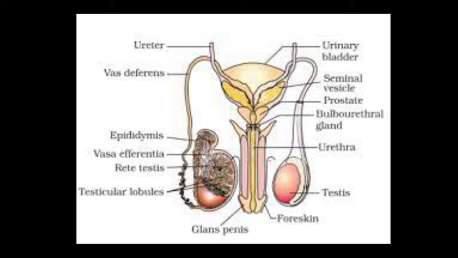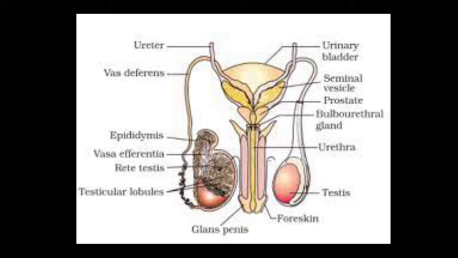The duct from the seminal vesicle and the vas deferens join together to form the ejaculatory duct. They pass through the prostate gland and join the urethra, and they carry the secretion of the seminal vesicle and sperm from the testis to the outside through the urethra. The urethra originates from the urinary bladder and extends to the penis to its external opening called the urethral meatus. In males, the urethra carries urine from the bladder and sperm from the vas deferens through the penis.